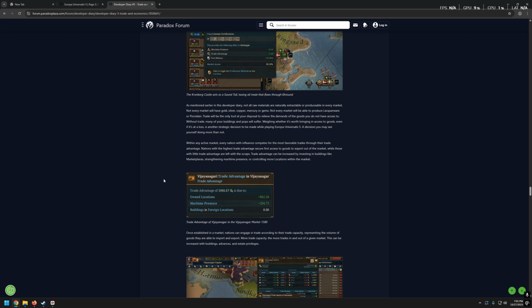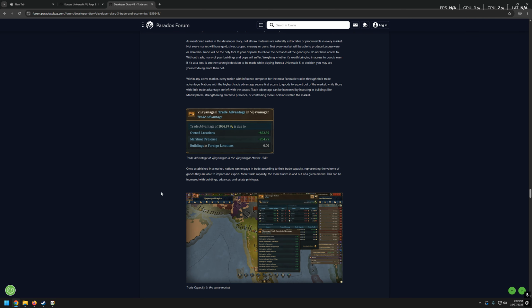Within any active market, every nation with influence competes for the most favorable trades through their trade advantage. Nations with the highest trade advantage secure first access to goods to export out of the market, while those with little trade advantage are left with the scraps. Trade advantage can be increased by investing in buildings like marketplaces, strengthening maritime presence, or controlling more locations within the market.